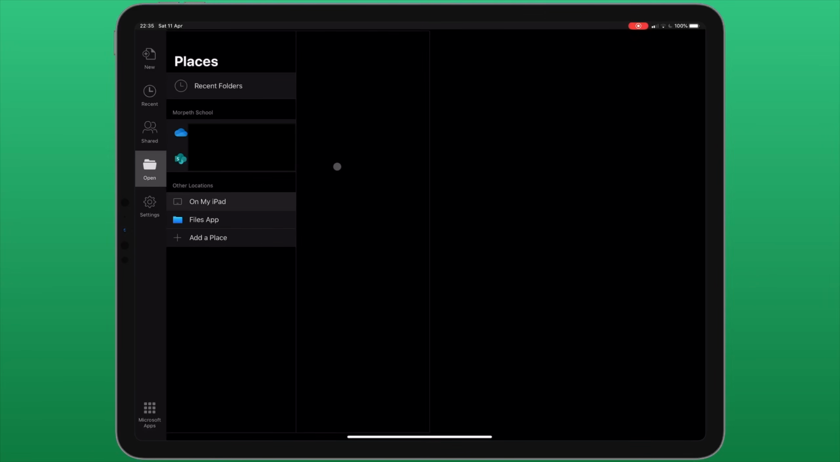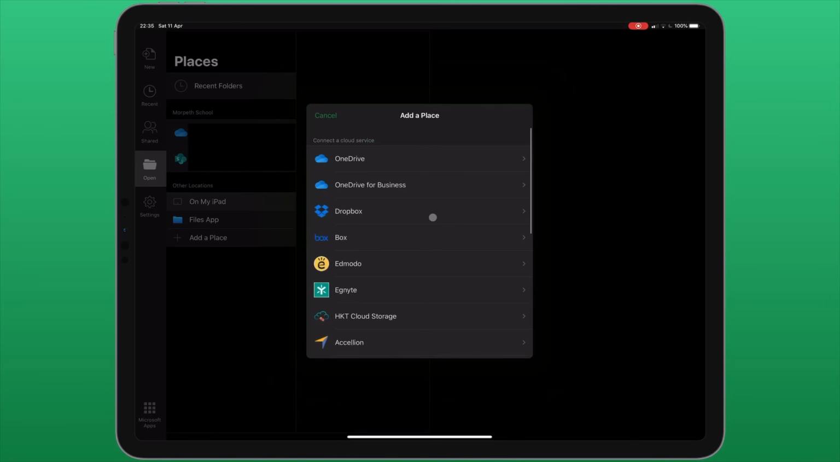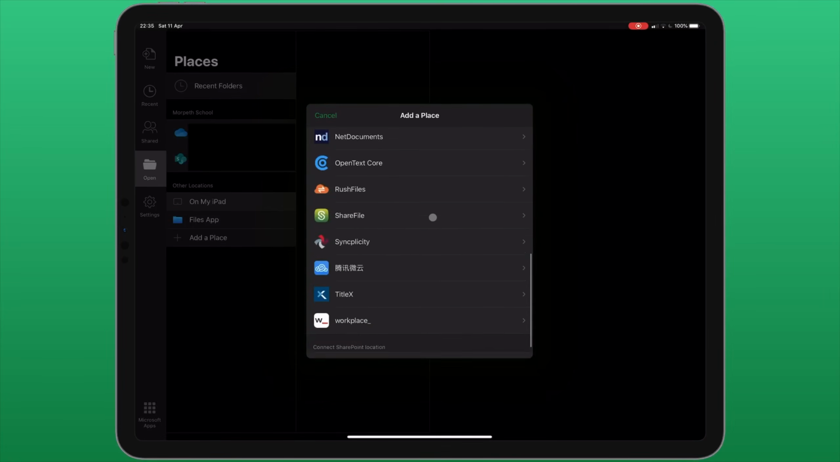The open section is fairly self-explanatory. It allows us to open a document. Documents can be opened from the iPad or from the Files app if you subscribe to iCloud Drive. And also from here, just like before, you can add additional cloud services.